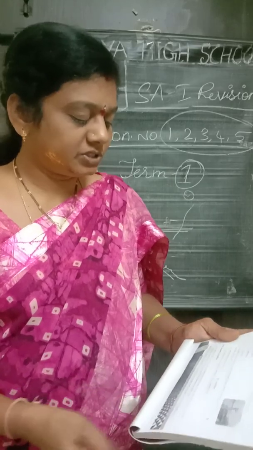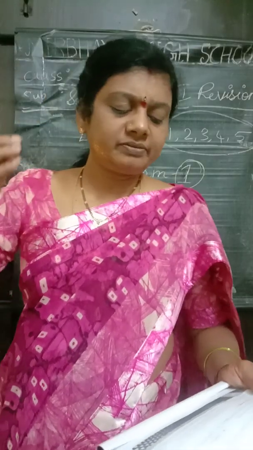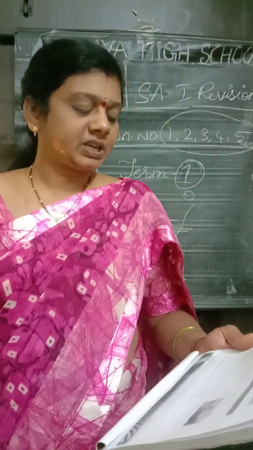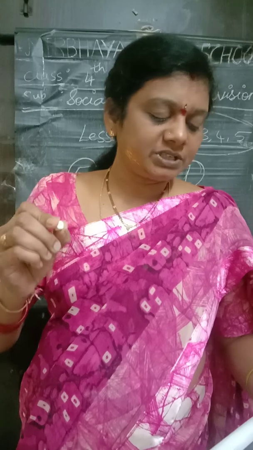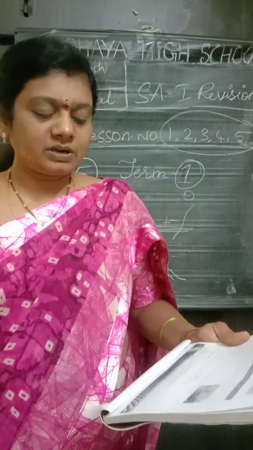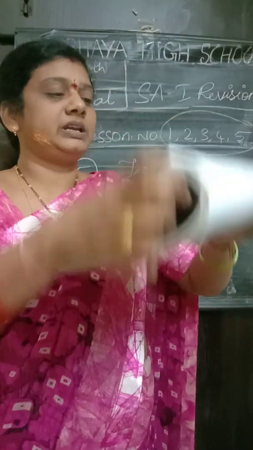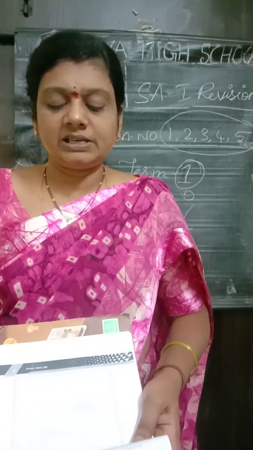Yes, and the 17th one, children. In recent times, a lot of water is diverted from the rivers to the industries, leaving farmers helpless. Mention any two ways in which the farmers are affected. Answer, children: if river water is diverted to the industries, the farmers will not get water for irrigation to grow crops. Also, the deposits of silt brought by the river would decrease, which would affect the fertility of the soil.